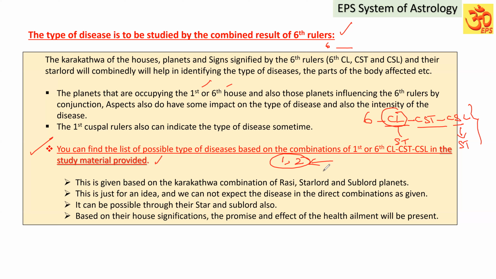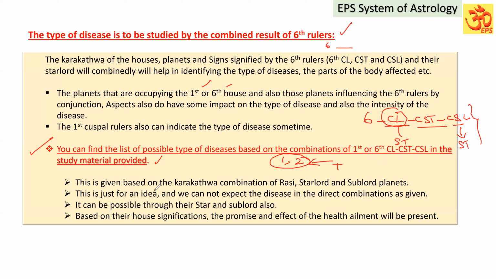Along with that, I will be providing some more materials related to health, diseases and professions and other important points wherein, with a combination of the sixth rulers, what type of diseases we can expect will also be provided, and the profession also I have given in the study material. You can go through that.